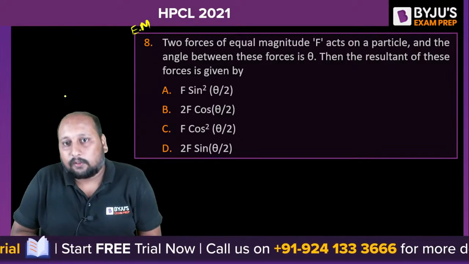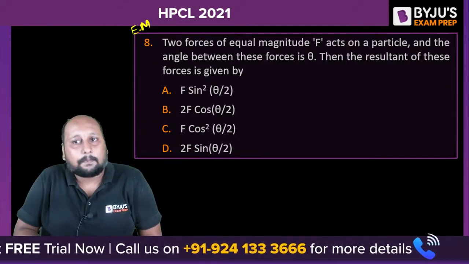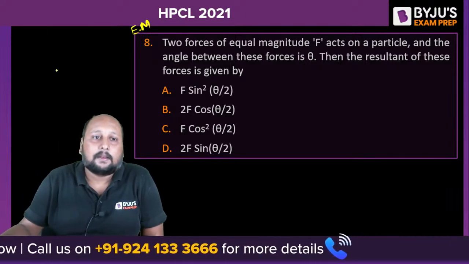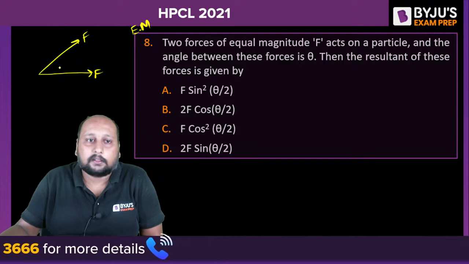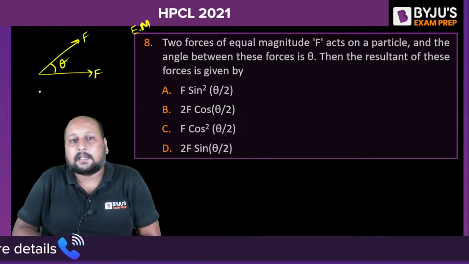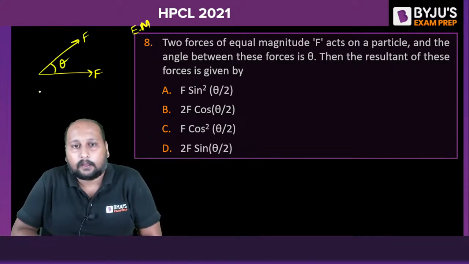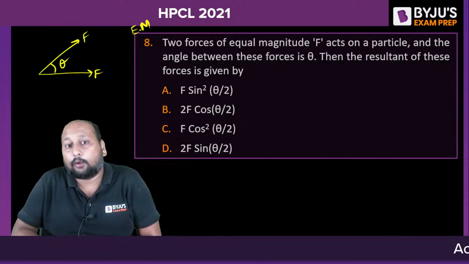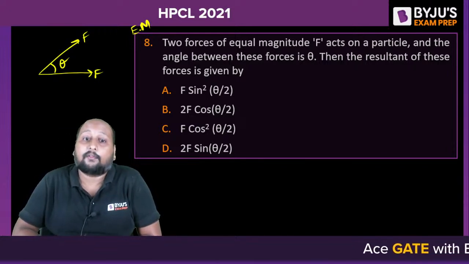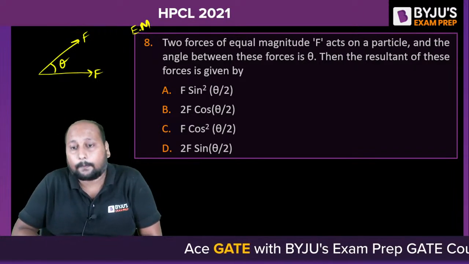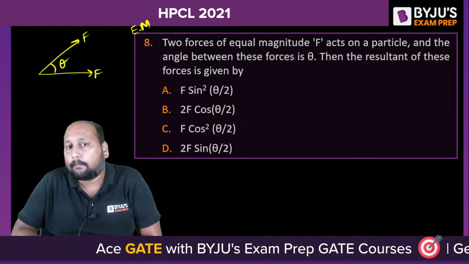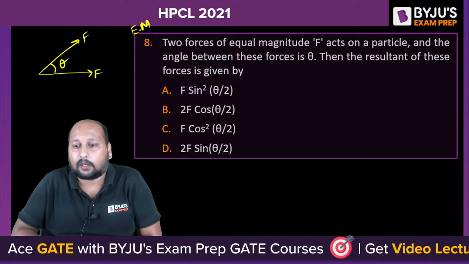Two forces of equal magnitude act on a particle and the angle between them is theta. So easy, I think it's a class 11th question. What is the resultant force? F sin square theta by 2, 2F cos theta by 2, F cos square theta by 2, or 2F sin theta by 2? A, B, C or D? Let's see what the answer is.